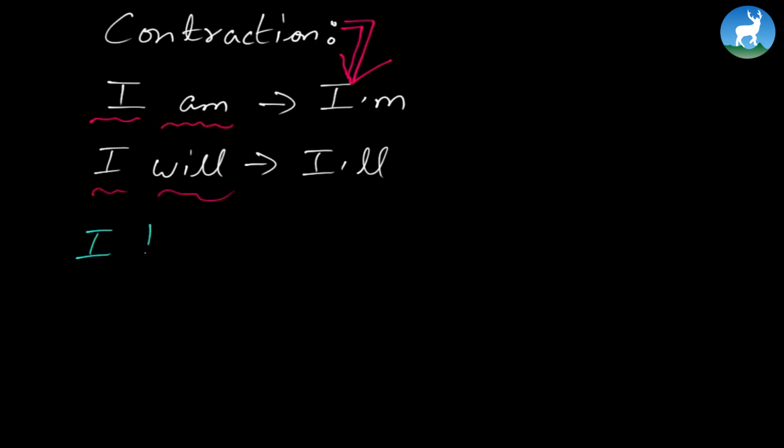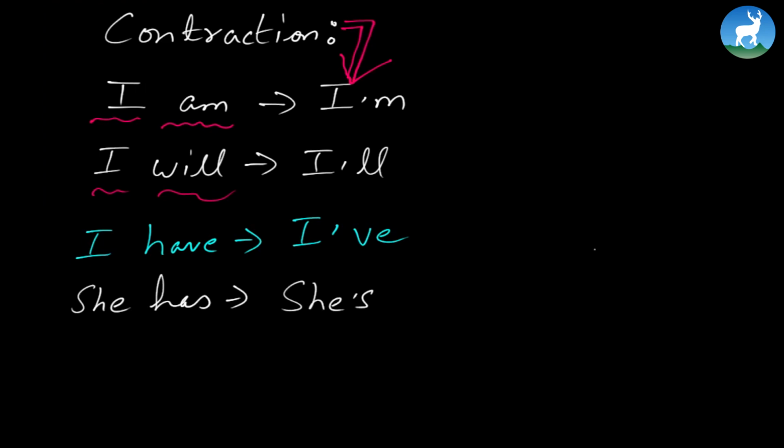We contract generally lengthier words or phrases. All right. "I have," you'll be doing it, "I've." See, if it's "she has," it's going to be "she's got a car," let's say. If you want, you can even go for "I would," "I'd." Look at the change in pronunciation, by the way. "I would." "She has," "she's." "I have," "I've." "I will," "I'll."